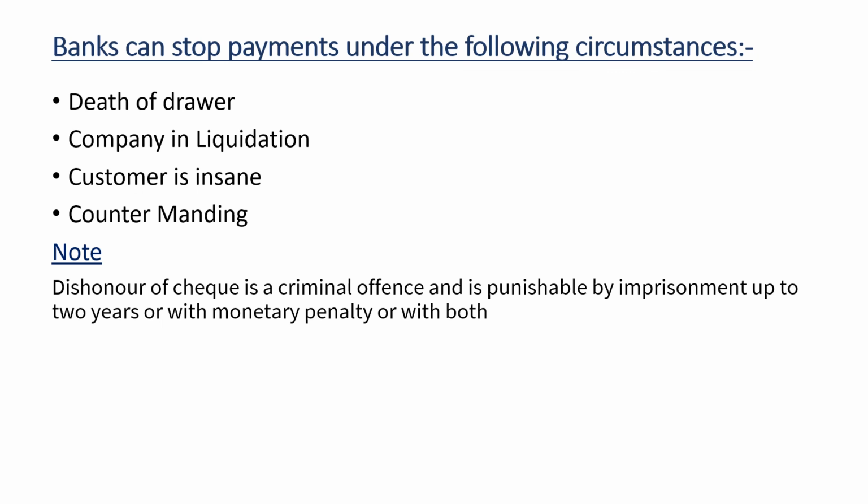Next, we will see about bouncing of checks. So what is check bounce? Say for example, if X is giving a check to Y, but Y is not able to get paid because of insufficient balance in X's account. This is called dishonor of check. Here, Y will get the check return memo. With that, Y can send a legal notice to X within 30 days to repay the amount, and X should pay within 15 days after receiving the legal notice from Y.